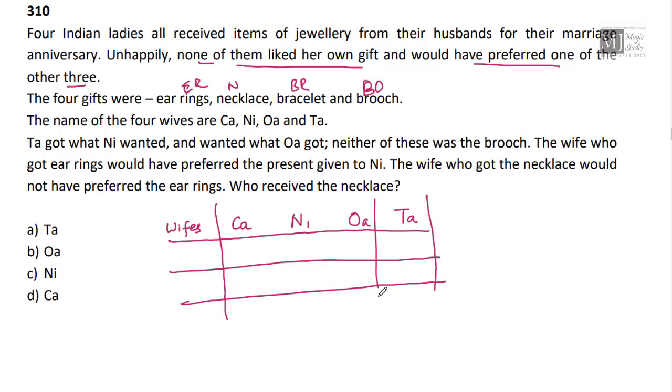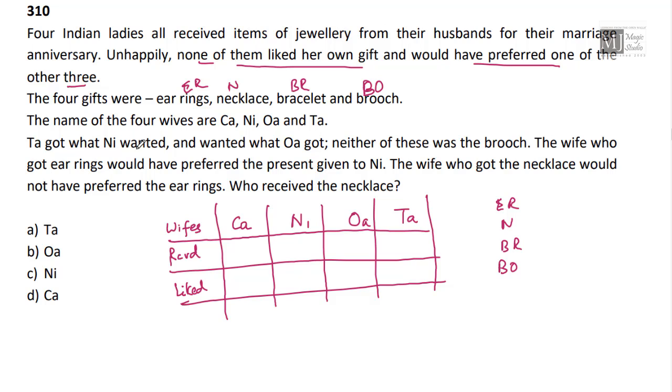Okay. So we have these 4 Indian ladies. What they have received, the gift, and the gift they would have preferred or liked. Let us see now. We have got earring, necklace, bracelet, and brooch.